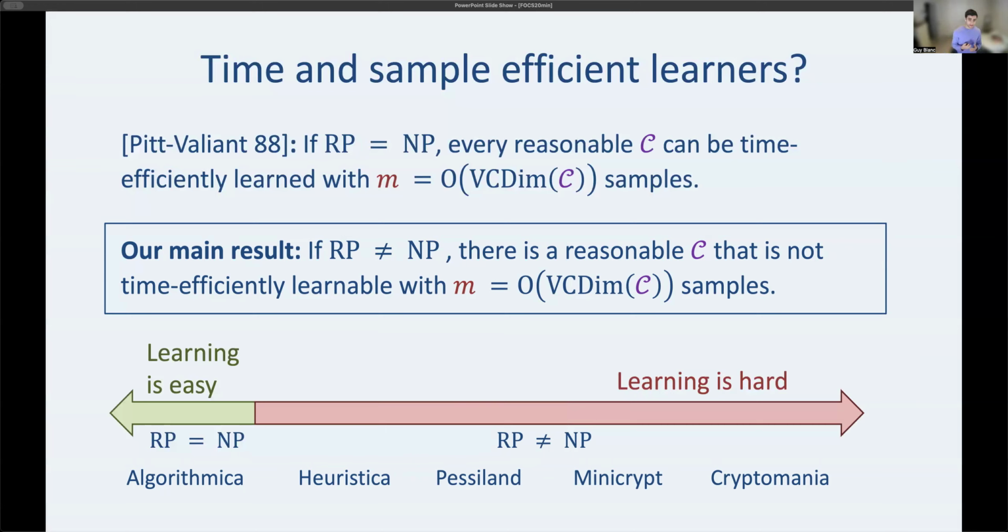So essentially what this does is it gives a way of characterizing, probably the most important problem in complexity, P versus NP, in terms of a very natural problem in learning, right? These 2 resources we care about most in learning, time and samples, can we simultaneously have learners that are efficient in both ways?